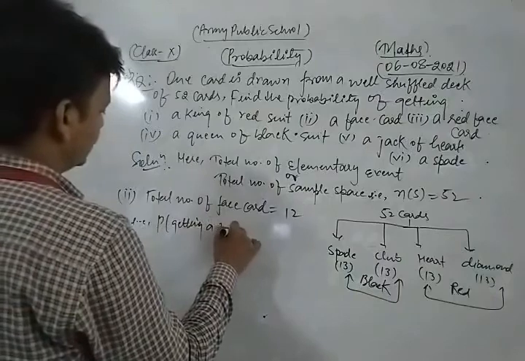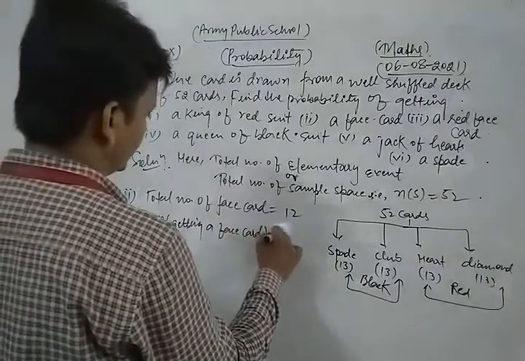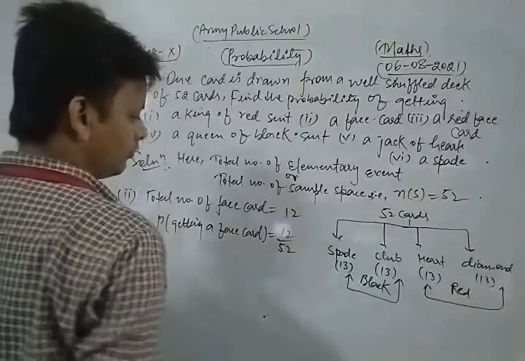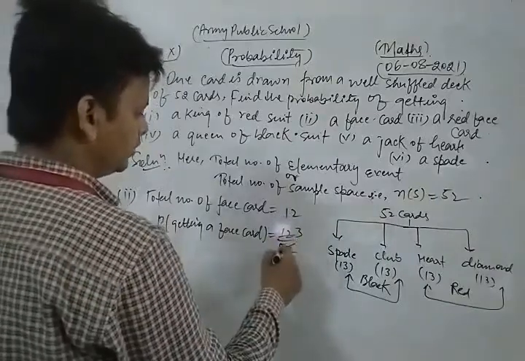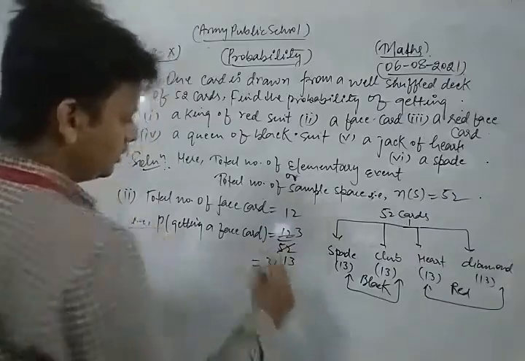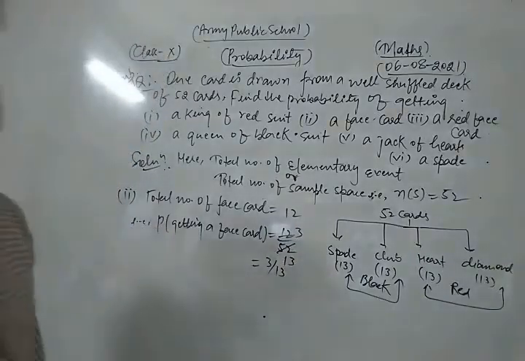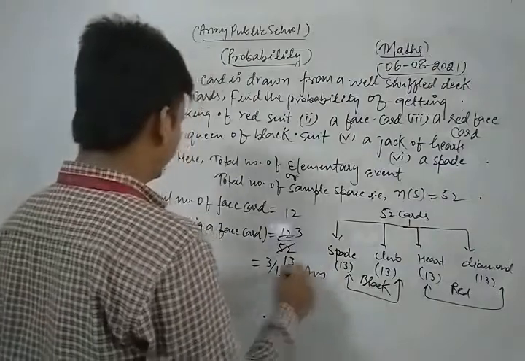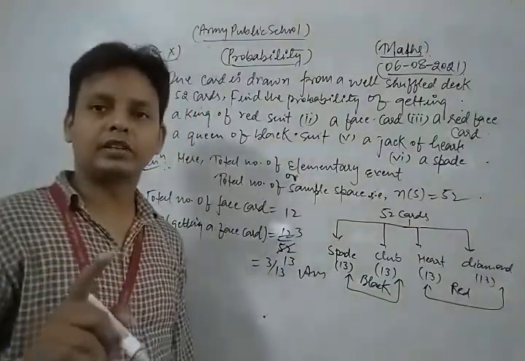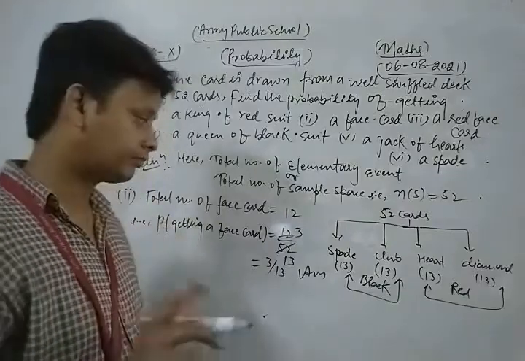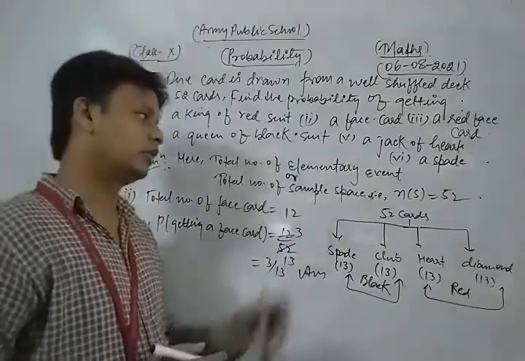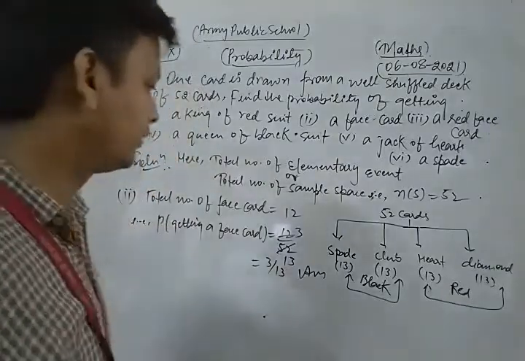So the probability of getting a face card: number of favorable outcomes is 12, all possible outcomes is 52. 12 upon 52, 4 threes are 12, means 3 upon 13. 3 upon 13 is the required solution, since the total number of face cards is 12. So favorable outcomes is 12 and all possible outcomes is 52. In this way 12 upon 52 is the right answer.